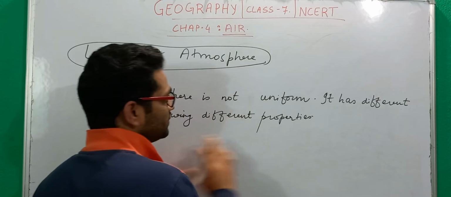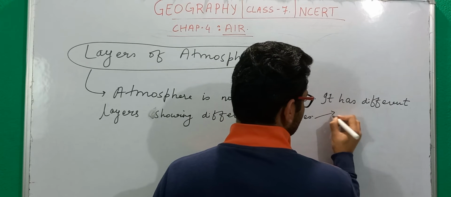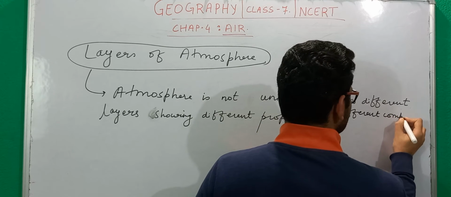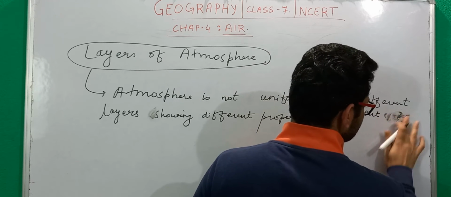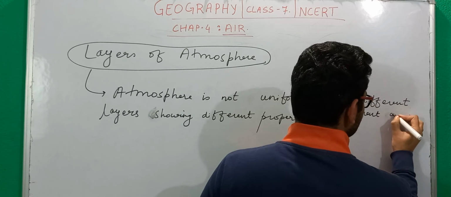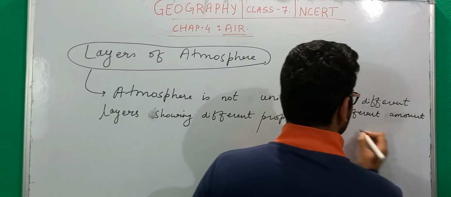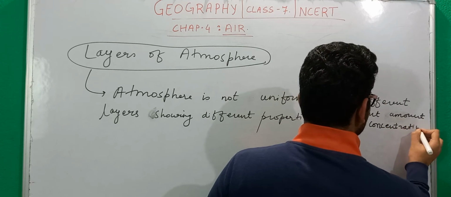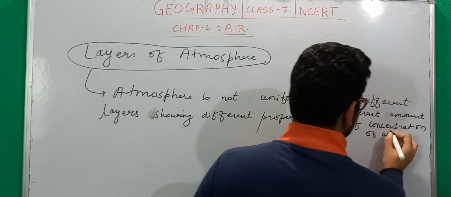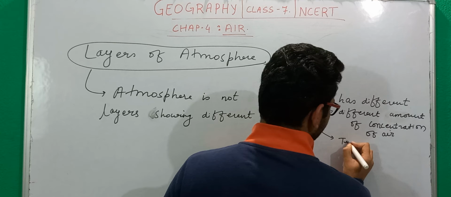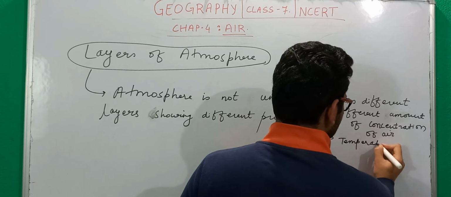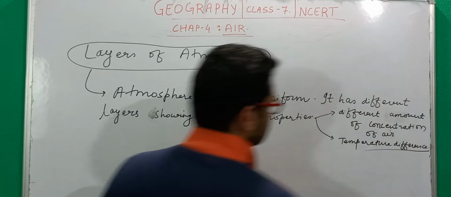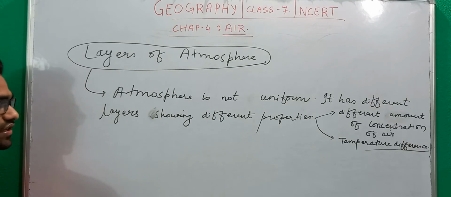When we say they have different properties, I mean that they have different composition, or different concentration of air, and also there is a temperature difference when we go from one layer to the other, right?